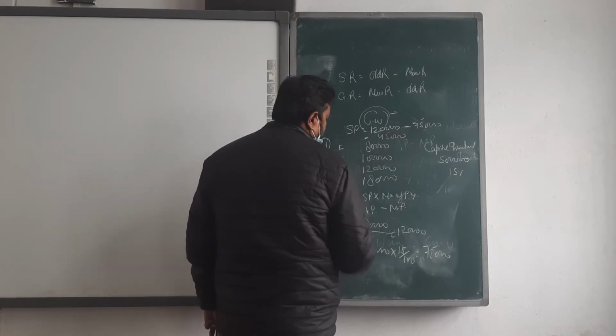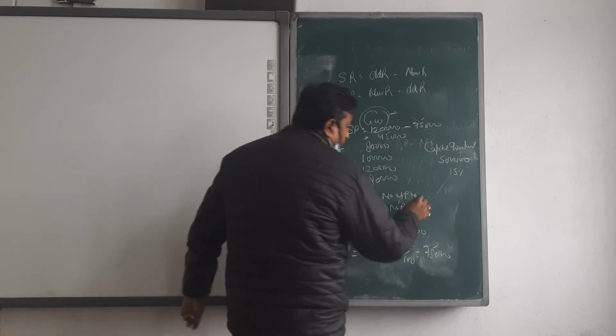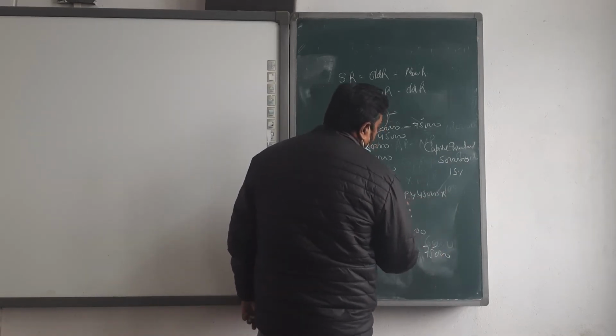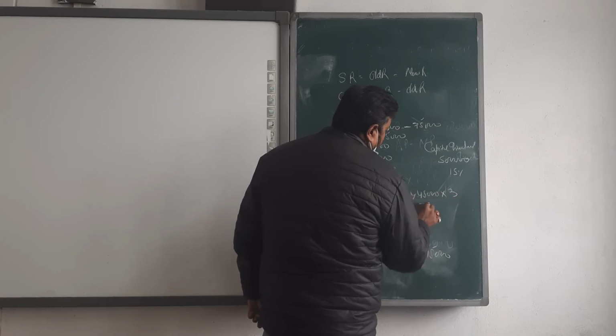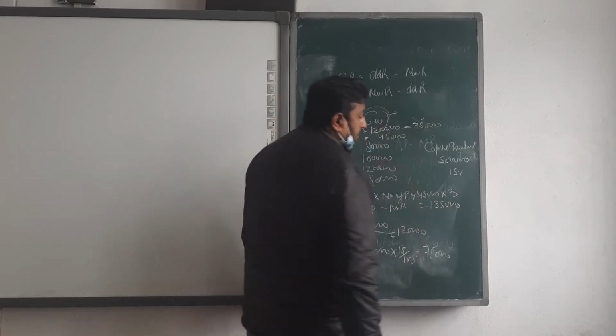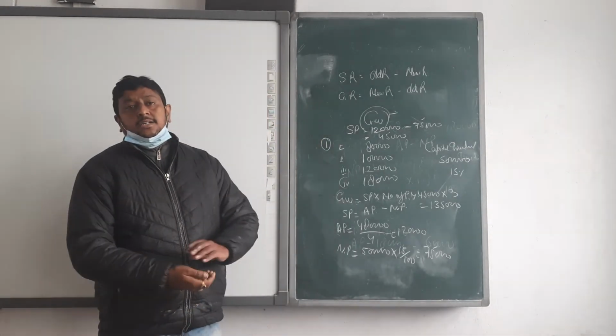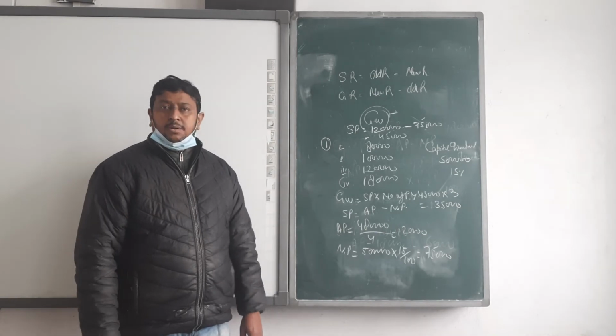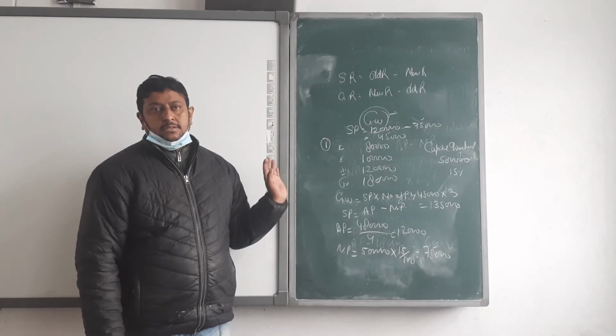What amount is coming? 45,000. Then calculate the goodwill: 45,000 into how many years? 3. What amount is coming? 1,35,000. In this way we calculate goodwill on the basis of the super profit method. Okay.